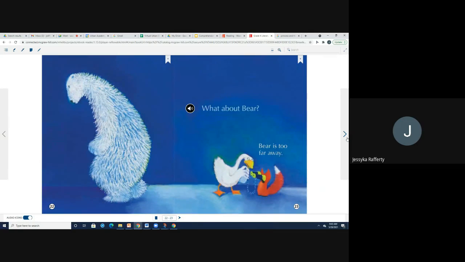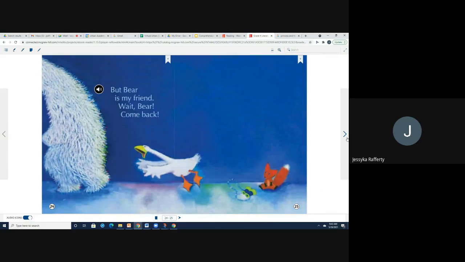What about Bear? Bear is too far away. So if we look at this, Bear looks grumpy, and sometimes when we are playing a game or our friends want to do something else, we may get frustrated and decide, you know what, we're just going to leave, which isn't very fun to our friends because they still want to play with us. But Bear is my friend. Wait, Bear, come back. So Goose is now running after Bear, trying to catch him.